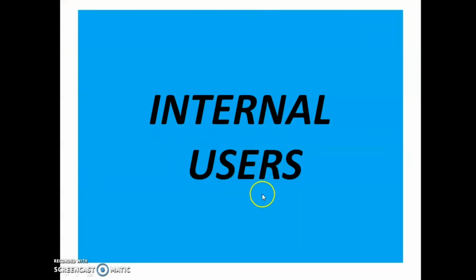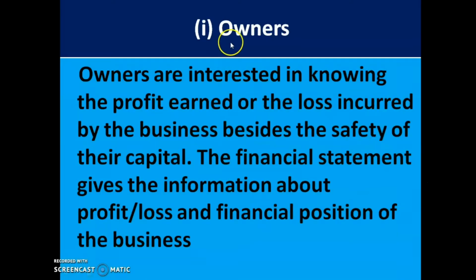Under internal users, as we saw, there are three users. The first one is the owners. Owners means the person who have started this company. So owners are interested to know the profit earned or the loss incurred by the business. Because they are the people who are investing cash in the business, they are very eager to know whether the company is making profit or incurring the loss.